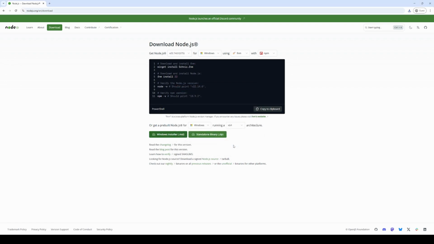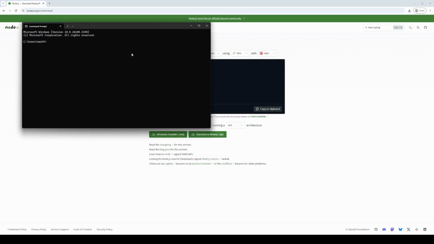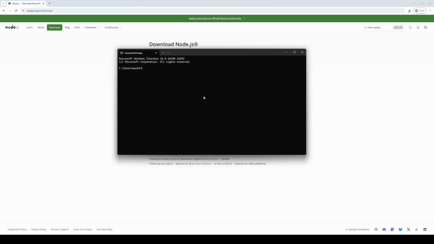Okay, now that it's done, we'll open up command prompt and make sure it's installed correctly. To check Node, we'll run node -v. There it is. And for npm, it's going to be npm -v. And looks like they're both installed correctly.